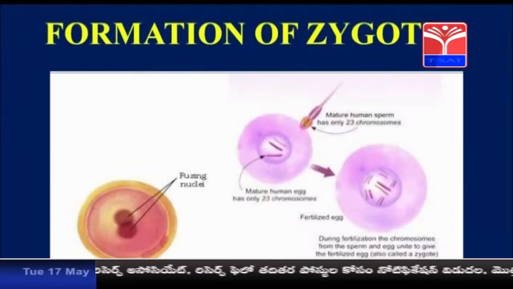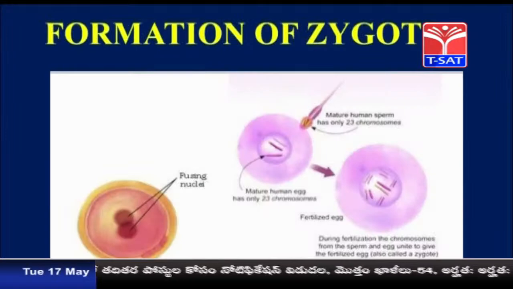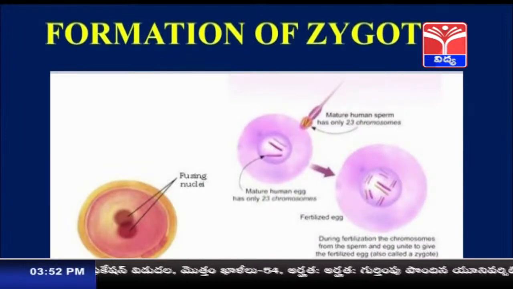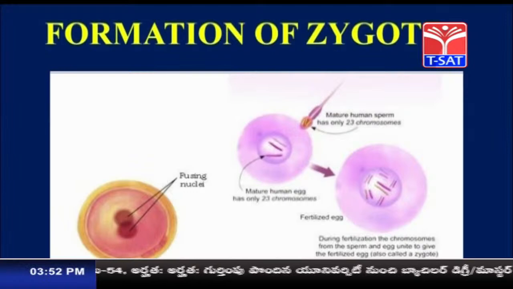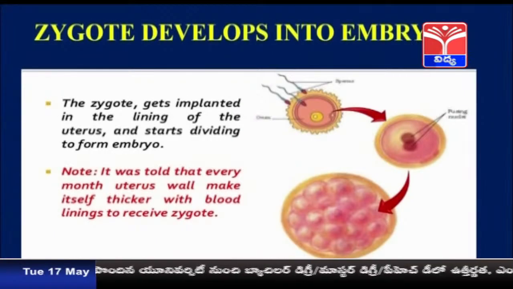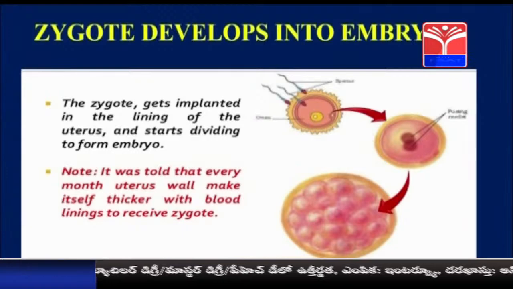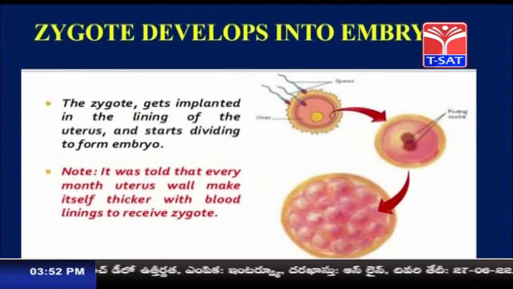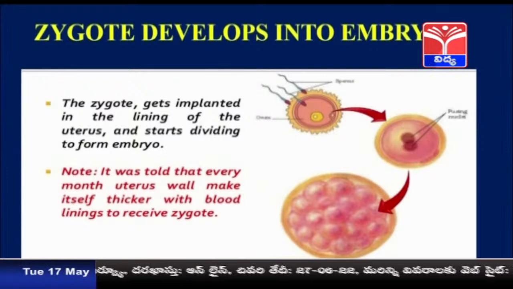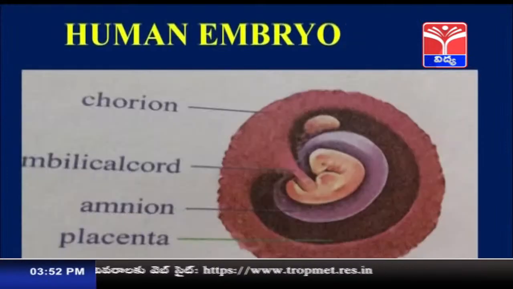The zygote gets implanted to the wall of the uterus, starts dividing and develops into the embryo, and this is the human embryo.